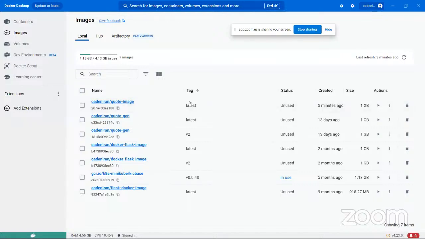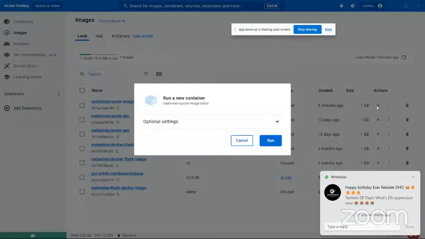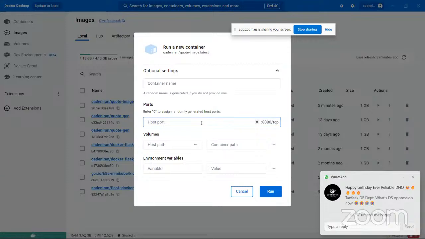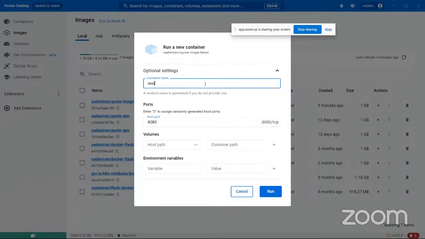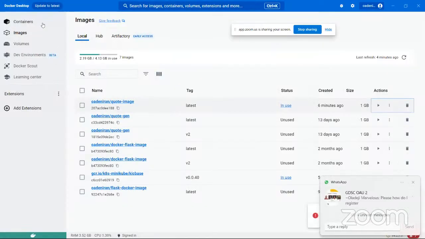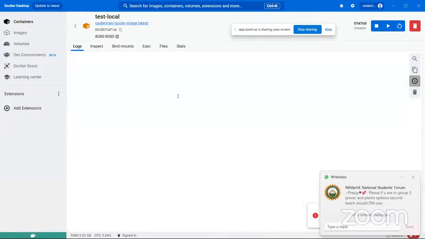So now it has been pulled locally. So let me run it and see if there will be an issue. So let me just run this locally. Okay, so on the host it will be 8080. Yes, local. I want to see if there will be an issue here too.